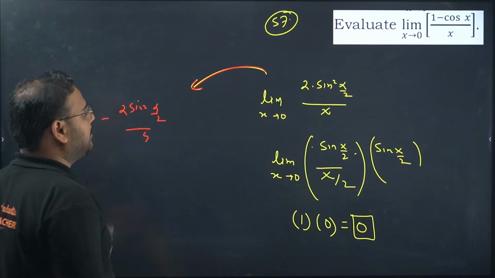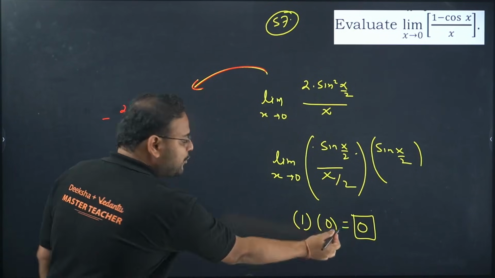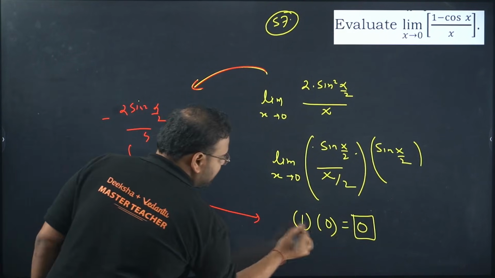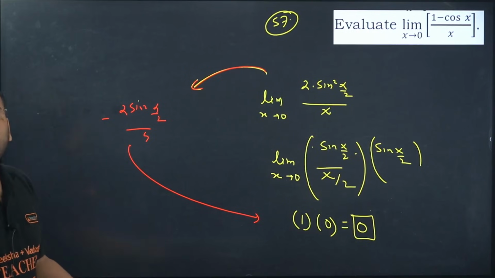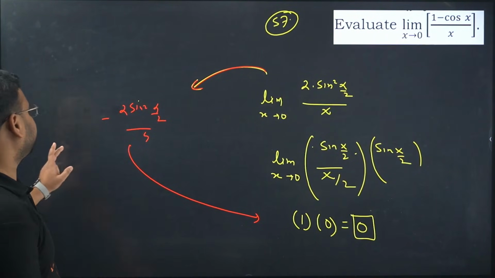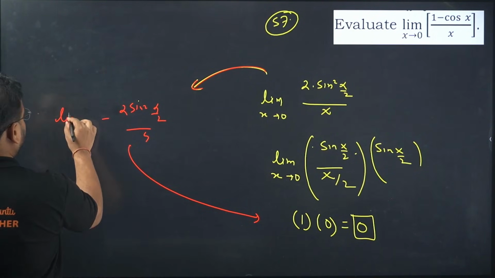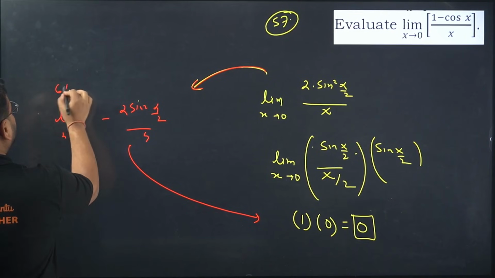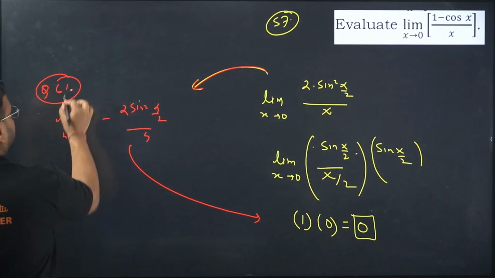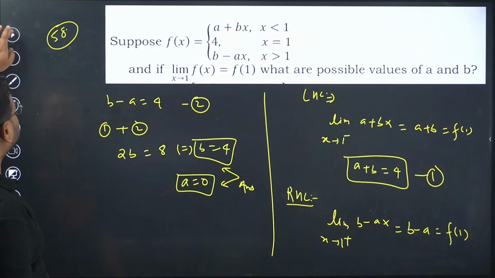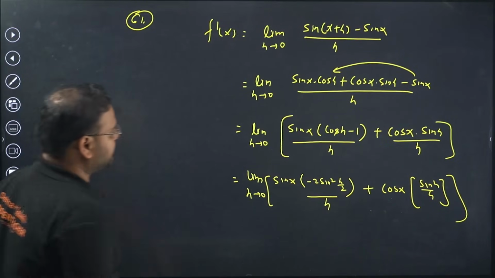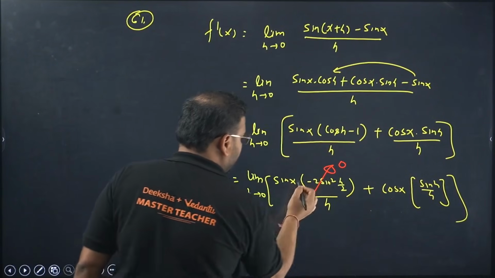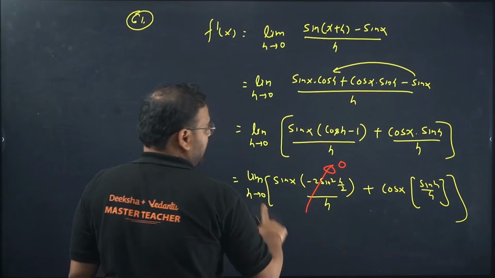Apply the limit. If you do this, you'll get what? Minus 1 into 0. Answer will be again 0 only. So basically, limit h tends to 0 for question number 61, you'll get the result same as that. This whole thing becomes 0. 0 into sin x will be 0. Applying the limit now.